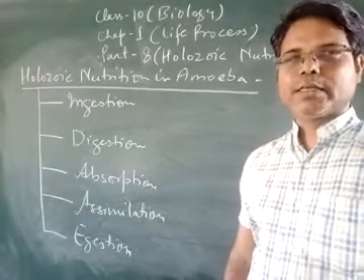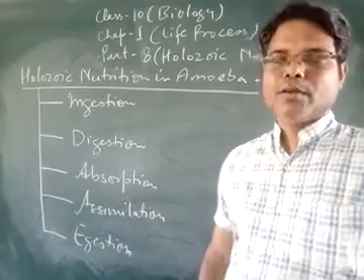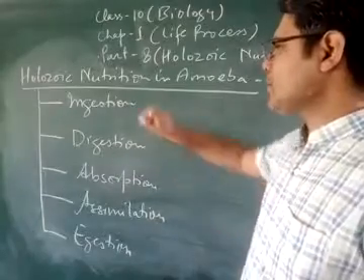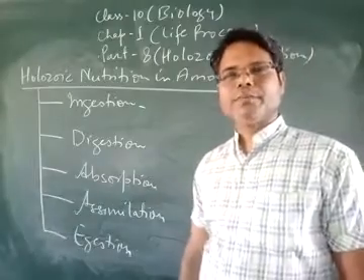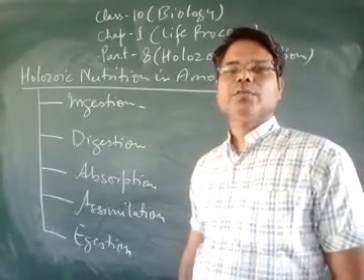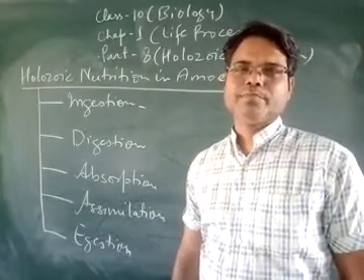So let us discuss one by one what happens in these 5 steps of holozoic nutrition in amoeba. The first step is ingestion. What is ingestion? Ingestion is the intake of food inside the body of amoeba.